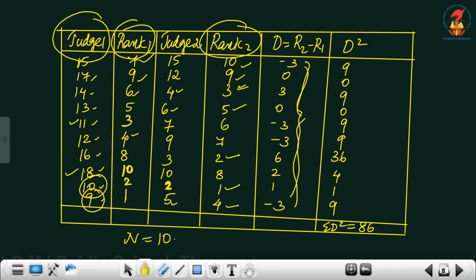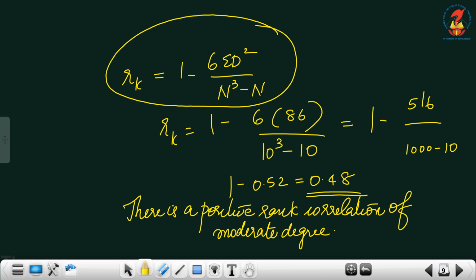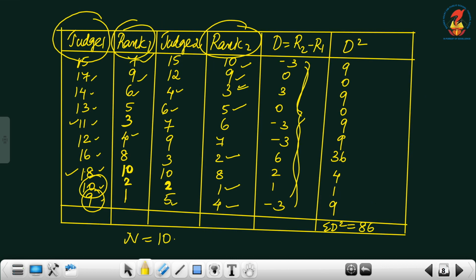Then what we have to do, the same formula will be applied. What is the formula? Rk is equal to 1 minus 6 sigma d square by n cube minus n. So for that I have to find out d square. Minus 3 into minus 3, 9. 0 into 0, 0. 3 into 3, 9. 0 into 0, 0. Minus 3 into minus 3, 9. So total you will be getting sigma d square is equal to 86.